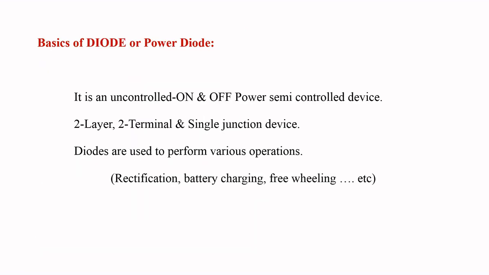Now we are going to discuss the basics of the diode or power diode. A diode or power diode is an example of an uncontrolled on and uncontrolled off power semiconductor device. It is a two-layer, two-terminal, single junction power semiconductor device. The major applications of the power diode are rectification, battery charging, freewheeling, etc.